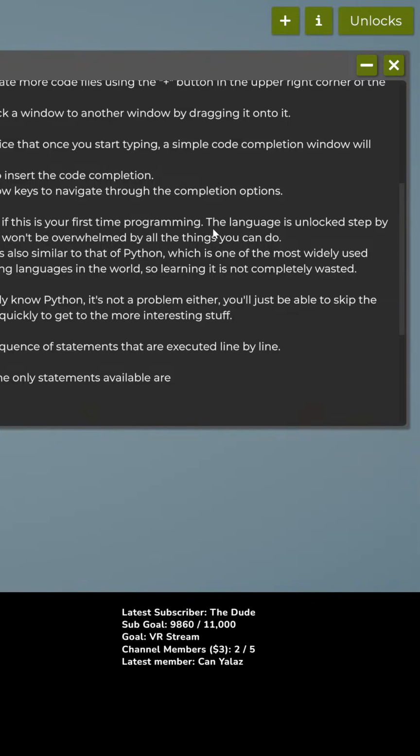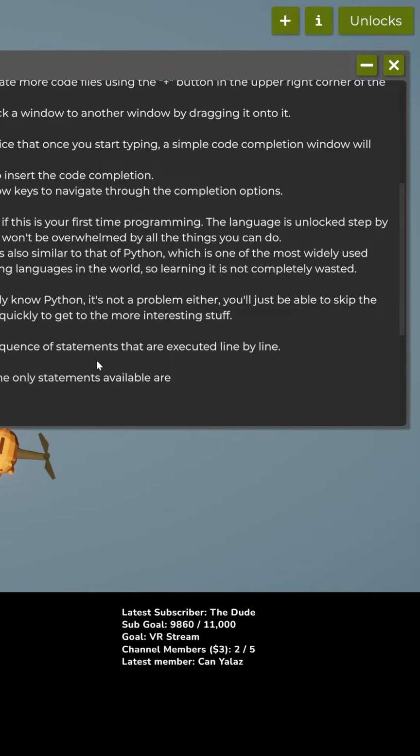The language is unlocked step by step, so you won't be overwhelmed by all the things you can do. The syntax is also similar to that of Python, which is one of the most widely used programming languages in the world, so learning it is not completely wasted. If you already know Python, it's not a problem either. You'll just be able to skip the early game quickly to get to the more interesting stuff.